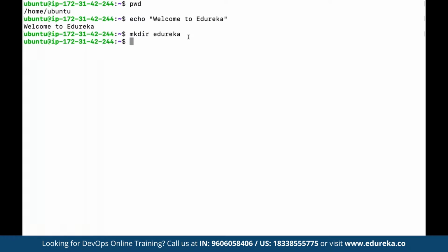So now we have the directory defined by the name of Edureka, but multiple times, the system is only going to allow access to create directories or perform certain operations to the root user, as in the main administrator, the account owner.